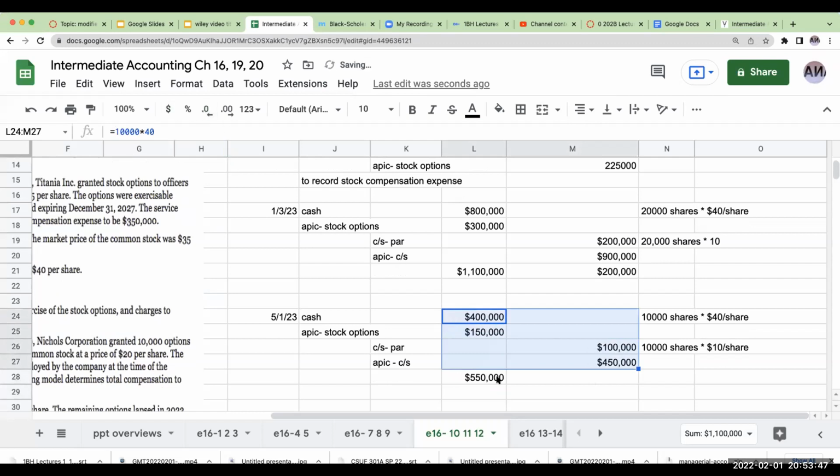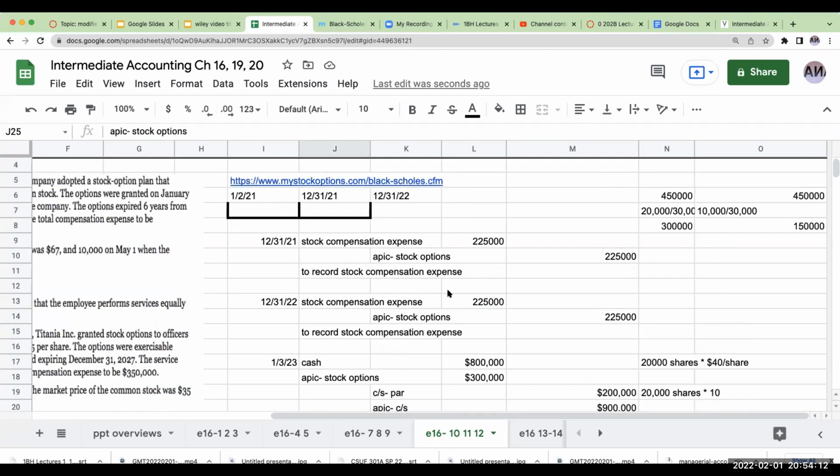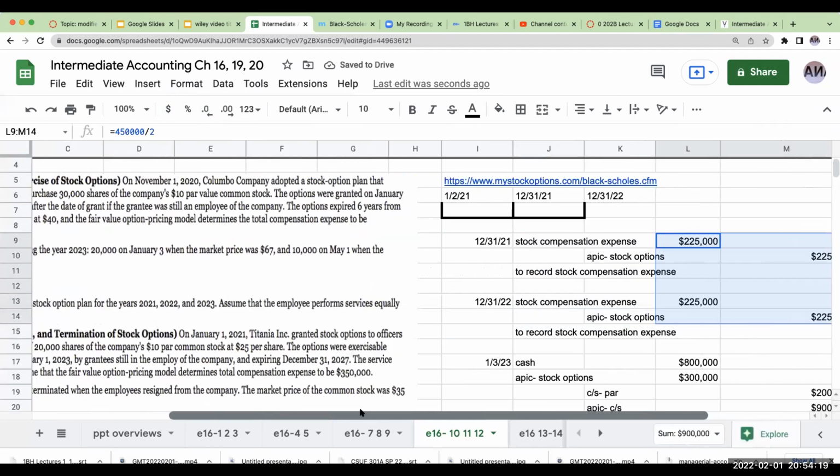One of the things to think about here is that when I'm looking at additional paid-in capital common stock, some of you might be saying, Bennett, look, dude, 10,000 shares, this is 10 a share because it's 40 a share. This should really be 10,000 shares at 30. But the real issue here is that those stock options, when they were going through the pricing, their value turned out to be greater than the market price per share.